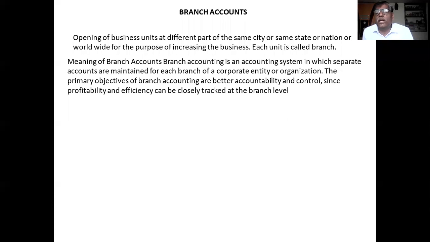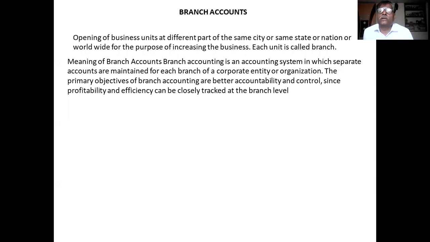Remember two points: one, it is a system of accounting in which separate accounts are maintained for each branch of the organization, and two, these accounts are maintained mainly for ascertaining the profit or loss made by that branch. That is called branch accounting.